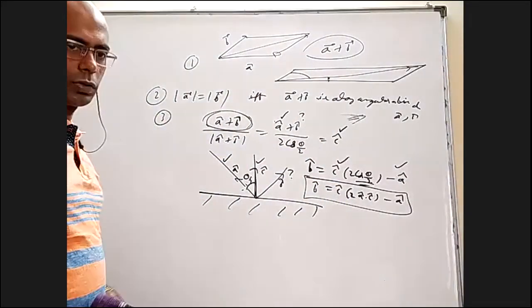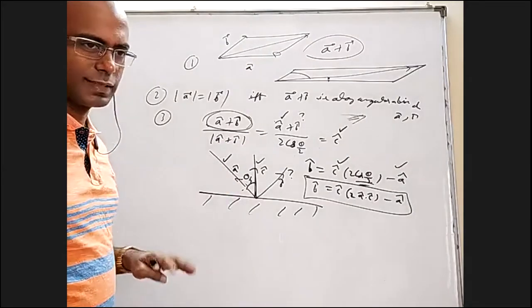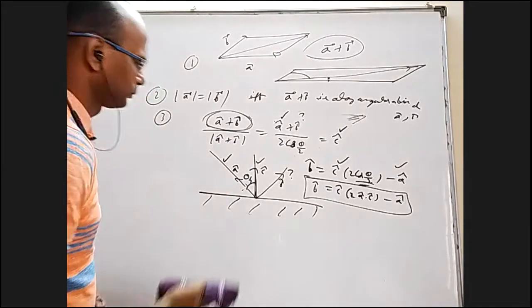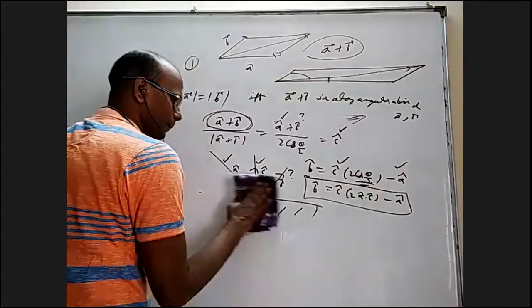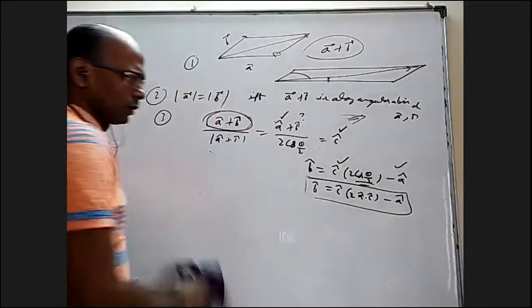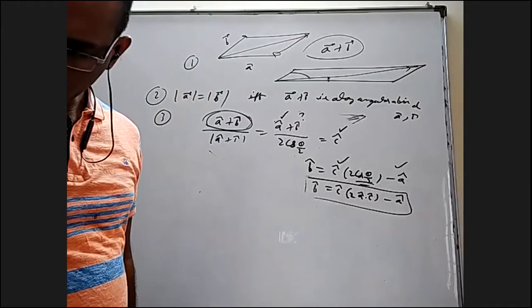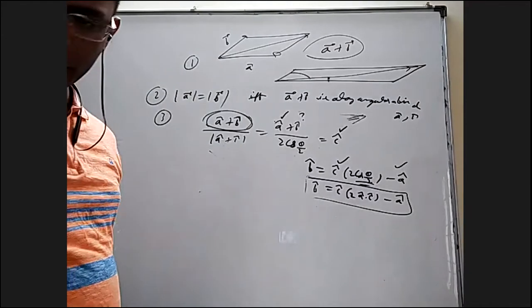Okay. So I hope everybody is clear about all the things, especially about the angular bisector. This formula I wanted to give, did I write it somewhere? Yeah, I wrote this. Right, good.